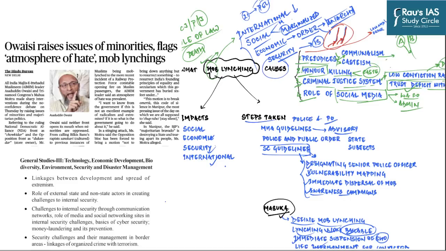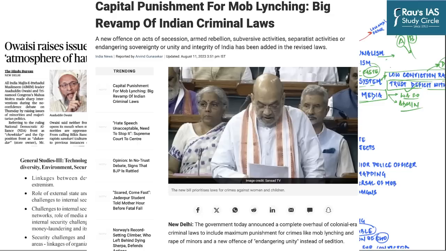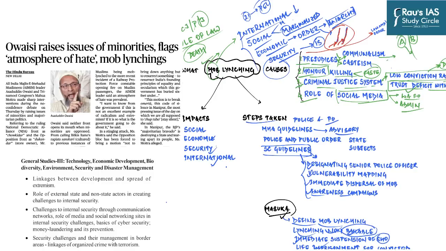Owaisi raises issues of minorities, flags the atmosphere of hate, mob lynchings. And it is not a coincidence that just today, which will appear in the newspaper tomorrow, the government of India has introduced very severe penalties for mob lynchings. And if you look at these kinds of instances in the past 5 to 10 years, these cases have just risen up.